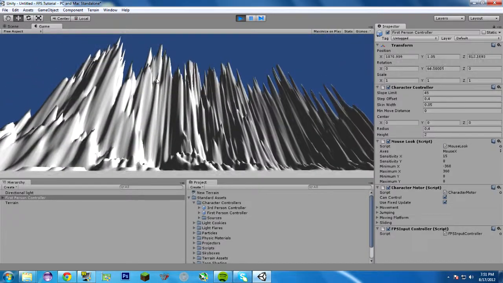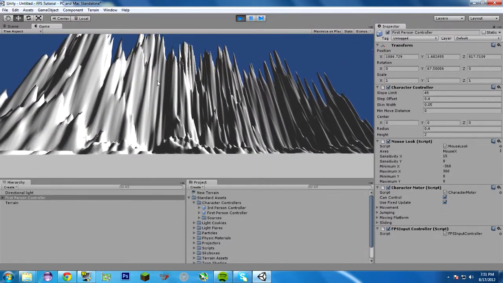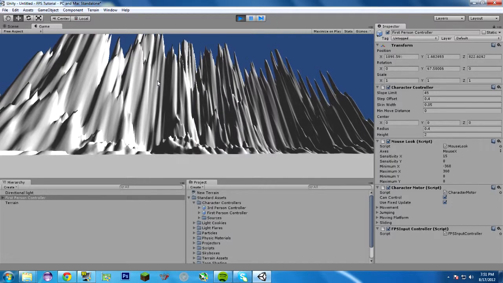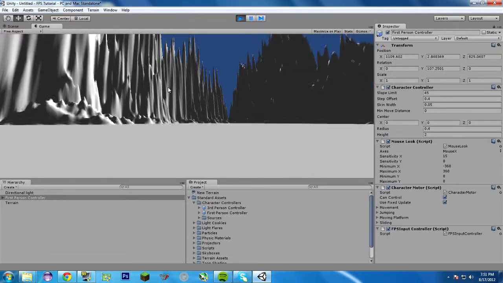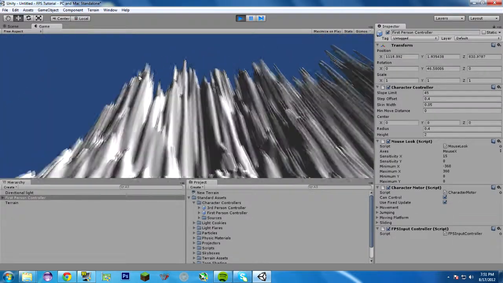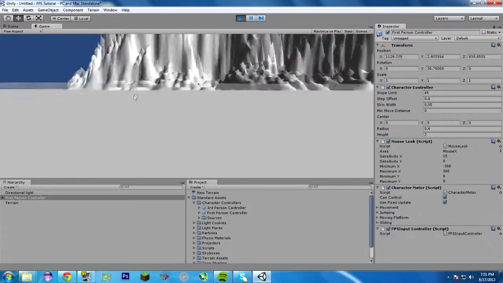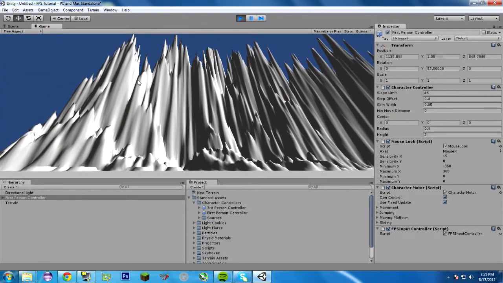If I get closer to a mountain, you'll be able to see it just fine, because you'll be able to see the mountain moving up and down. Can you see that I'm jumping right now? So the character controller by itself is kind of advanced as far as what they give you to start out with. And already, you've made a first-person game.